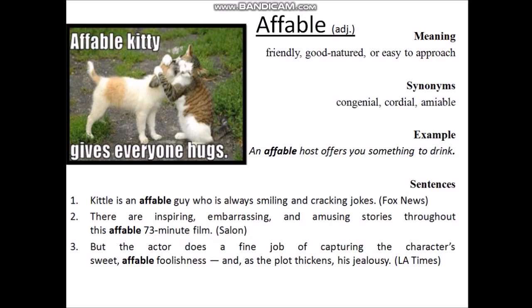First, the actor does a fine job of capturing the character's sweet, affable foolishness, and as the plot thickens, his jealousy. That means the actor did a good job of capturing the character which is sweet and affable, that means good nature, foolishness. And it goes on increasing. It also shows the jealousy of the actor. So see the picture of how a friendly cat is giving a hug to everyone. So now move on to the 5 more sentences.